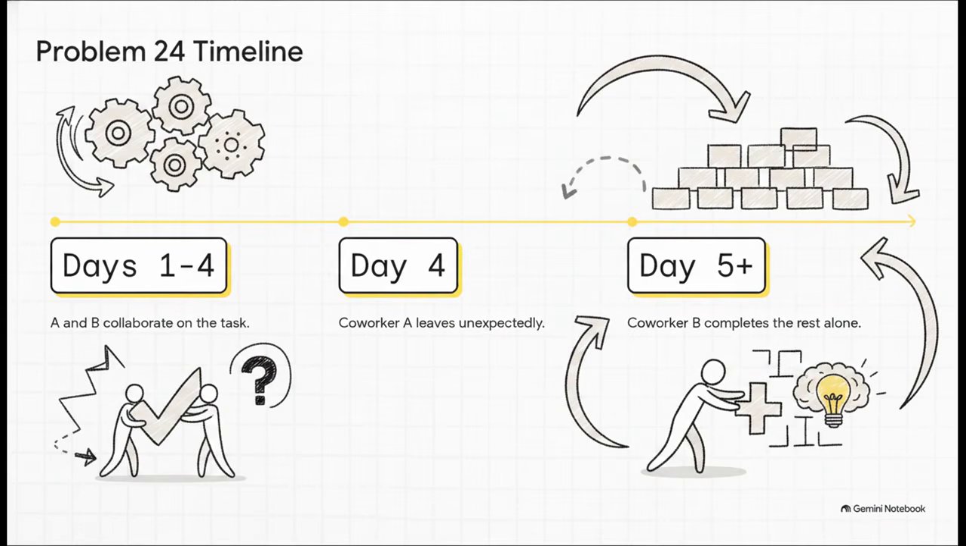Notice how this timeline is virtually identical to the previous one. Days 1 to 4, they're together. Day 4, A leaves. Day 5 onward, B is flying solo. Recognizing this structural timeline is the absolute key to passing the test. You don't need to invent some brand new math formula for every single question. You just plug the new numbers right into this established timeline.